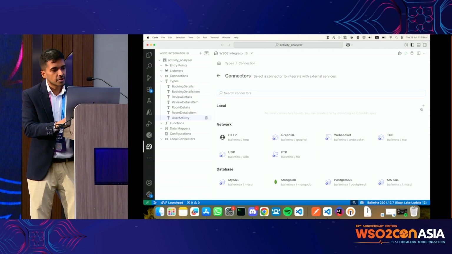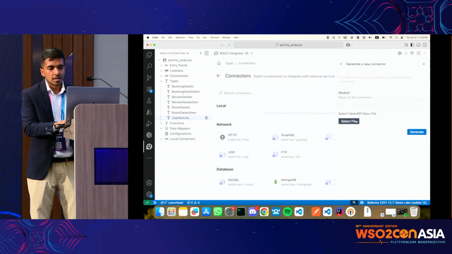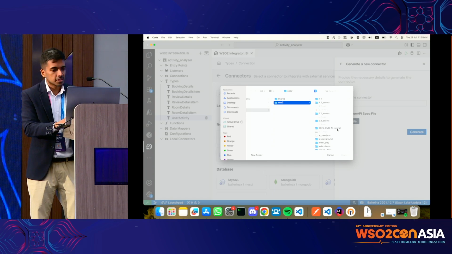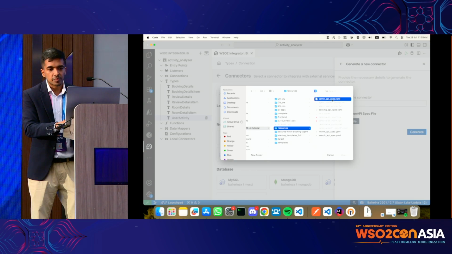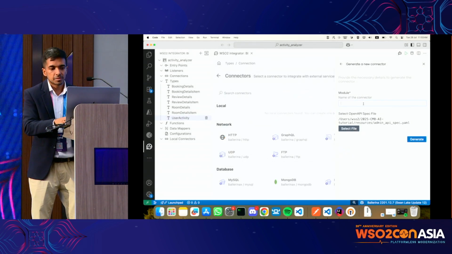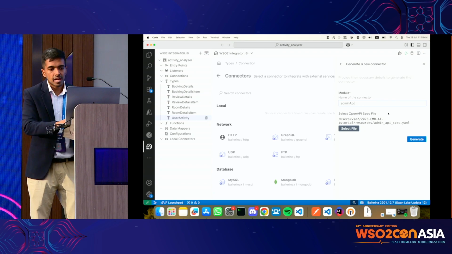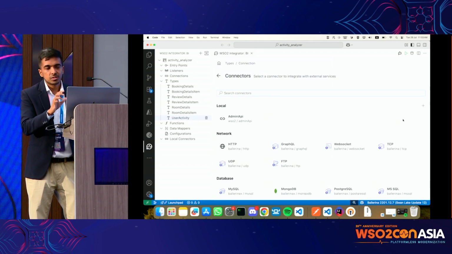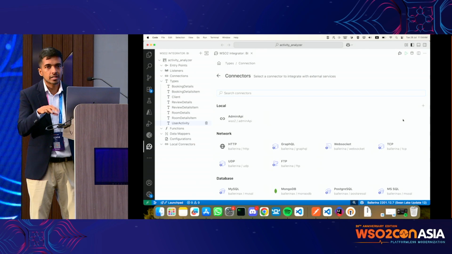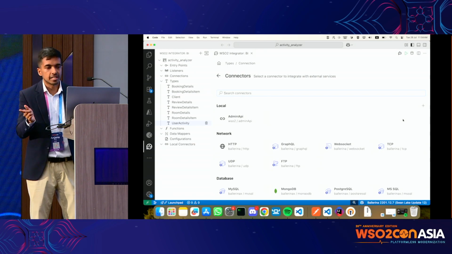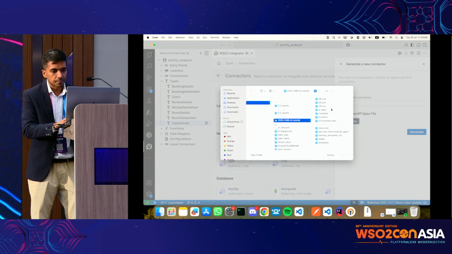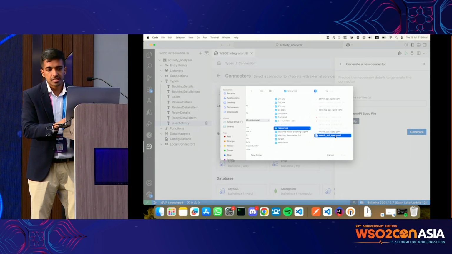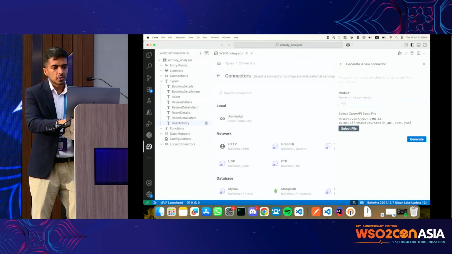So what we're going to do is add a local connector here. We can give an OpenAPI specification, which I have already prepared in advance. So we have the admin API. I'm going to select that OpenAPI specification and call this admin API. This will create a local connector out of it so that we can access it easily later. I'm going to do the same thing for the search API, the hotel search API. So I'm going to call it hotel search API.